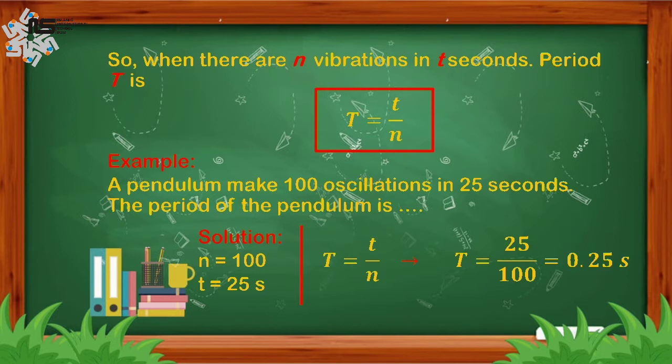From this problem, we know that the number of oscillations is 100 and the time is 25 seconds. So, here we can write that n equals 100 and t equals 25 seconds. And to find the period of this pendulum, we use the formula T equals small t divided by n. And from the calculation, we know that the period of this pendulum is 0.25 seconds. It means that this pendulum needs 0.25 seconds to do one vibration.